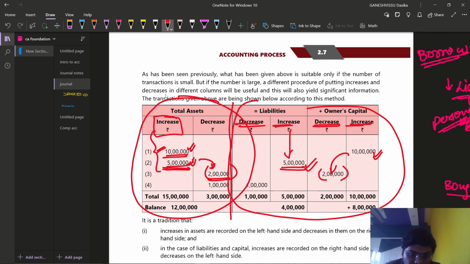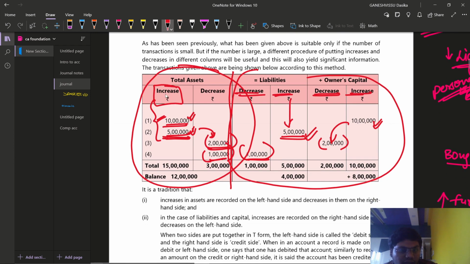And one more thing, 1 lakh rupees has been repaid by the proprietor. The business has repaid the amount to the extent of 1 lakh from the assets, so it's a decrease in asset also. Then it has also been decreased from the point of view of liabilities.